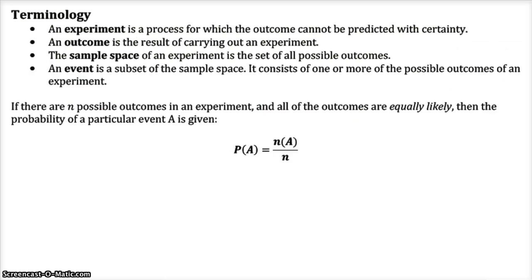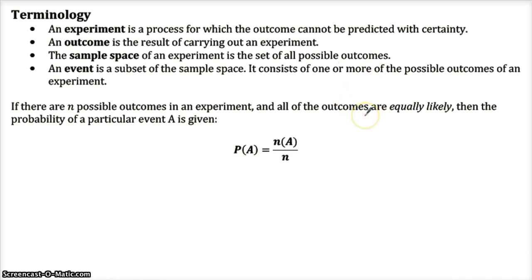Okay, an experiment. There's some terminology here. In AP Stats, we get really technical about some of this terminology, but it's not that big a deal for vocab, especially for the level 2, level 3 assessment kind of stuff we're going to be doing in 2020 here in the online version. So an experiment is a process for which an outcome cannot be predicted. An outcome is what actually happens. The sample space is the list of all possible things that can happen. Like heads and tails, that was the list. It's the list of outcomes, actually. See the word outcome here.